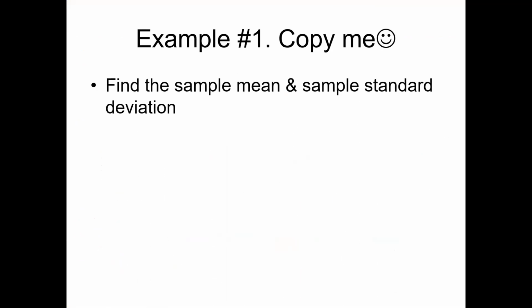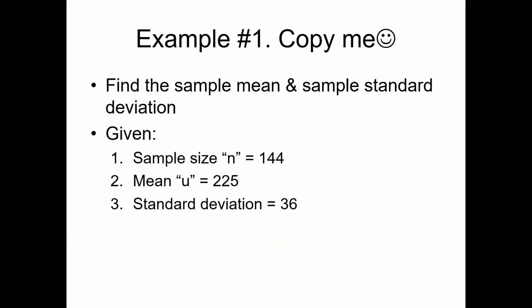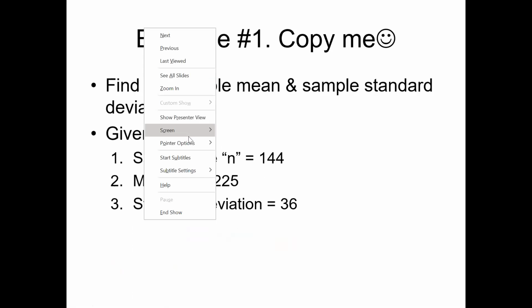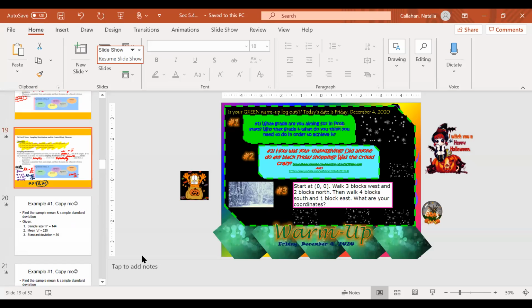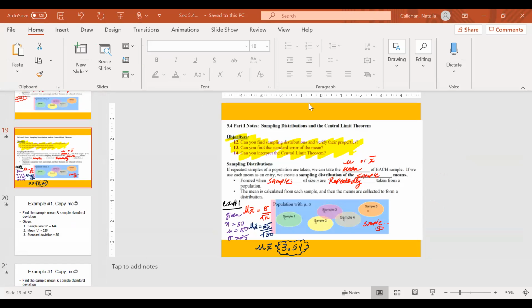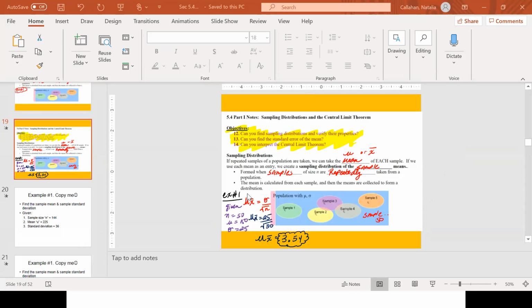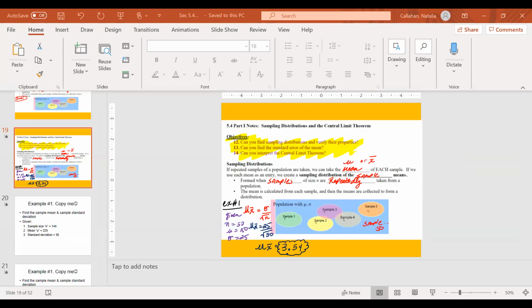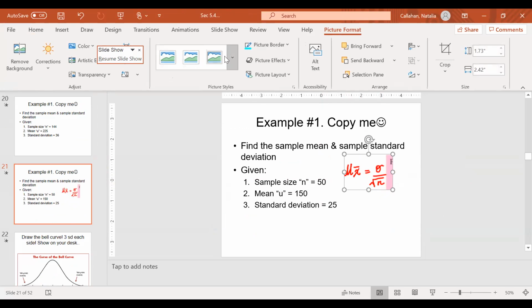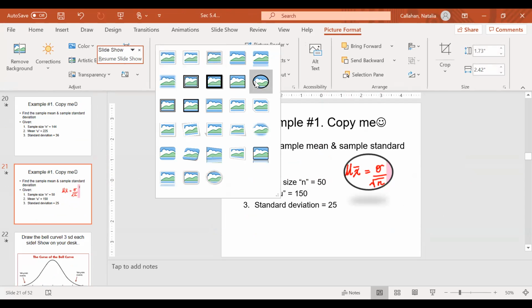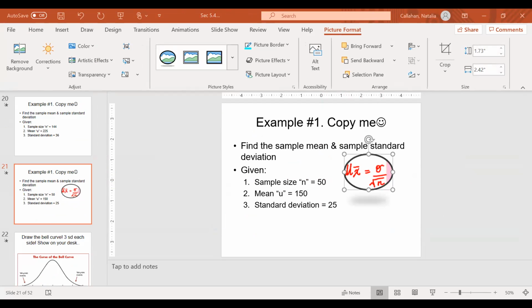All right, with the next example, I want you to find the sample mean and the sample standard deviation. It's given to you that the sample size is 144, your mean is 225, and your standard deviation is 36. Now remember, your formula for this is going to be the standard deviation divided by the square root of the sample size n.